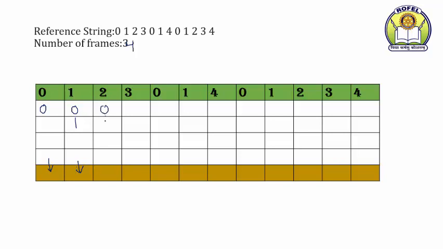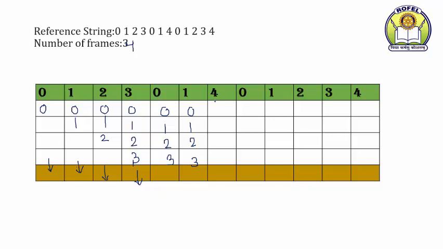Then 0, 1, 2, there is a page fault. Then 0, 1, 2 and 3, there is a page fault. Then 0 is already in the memory. 0, 1, 2 and 3 are in the memory. There is no page fault. 0, 1, 2, 3, no page fault because 1 is already in the memory.